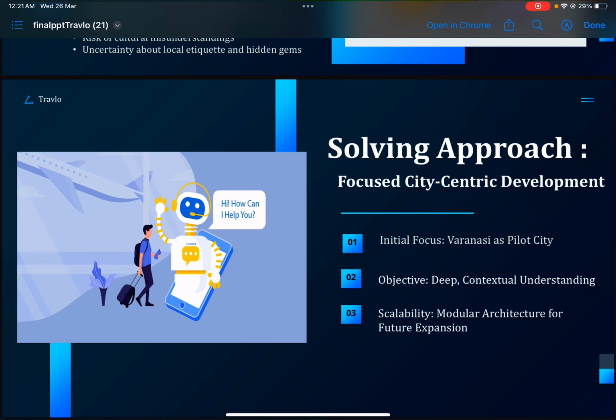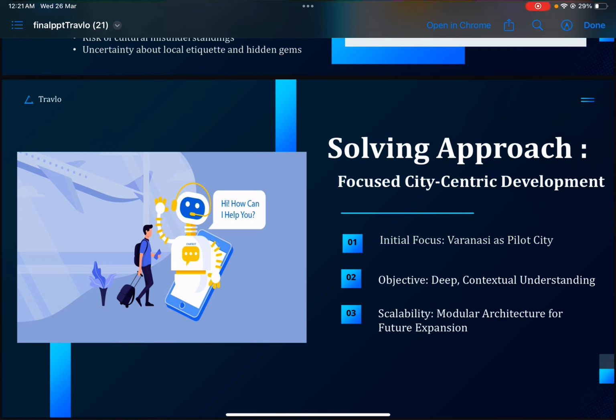So we built a prototype of the Travello web application for only one city, and our main objective is deep contextual understanding, to primarily solve the above three problems.